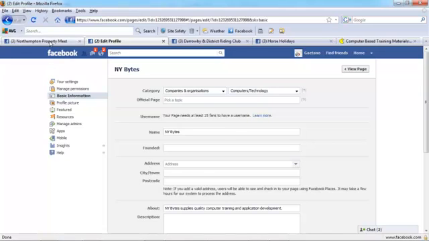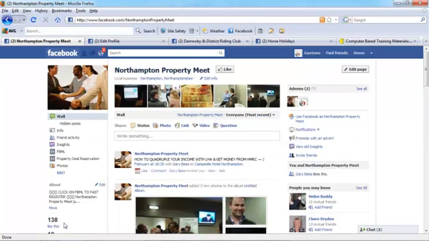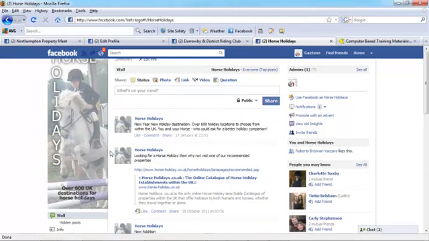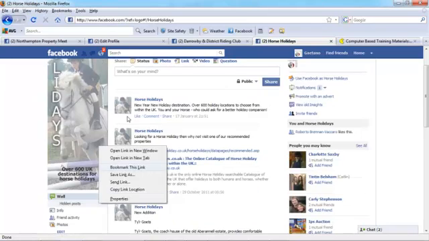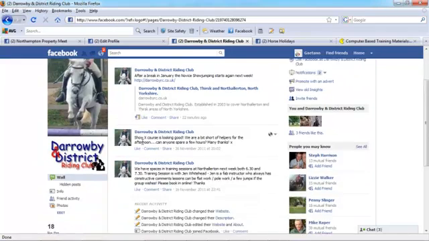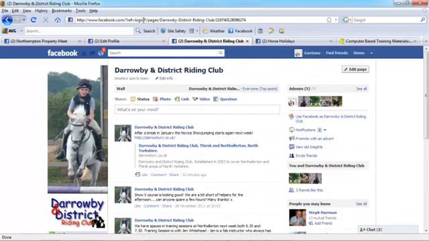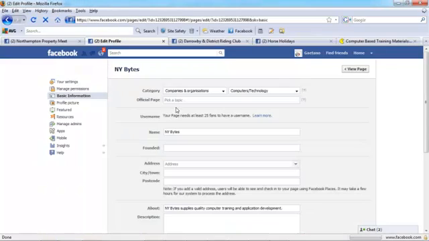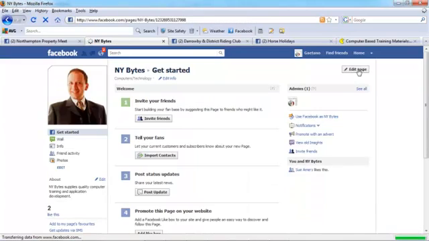For example, in these other pages here. This page has 138 likes and has now requested a user-friendly URL. So it's facebook.com/Northampton Property Meet. However, this one hasn't reached the 25 yet. It's getting there, 18. So it has a not so user-friendly URL. And that one in there as well. That's reached 18 as well. Again, a not so friendly URL. So you're looking for that user-friendly URL, which Facebook refers to as a username. It's set under the basic information, but you cannot request it until you've hit the 25 likes. So we come back to view page.